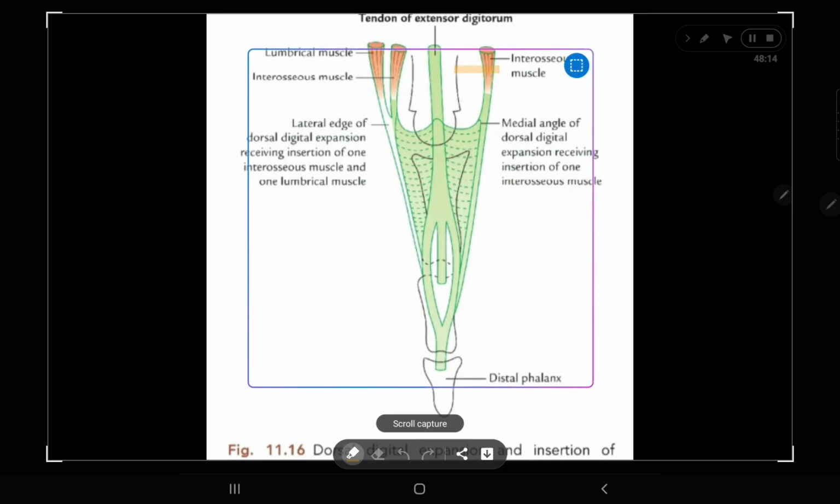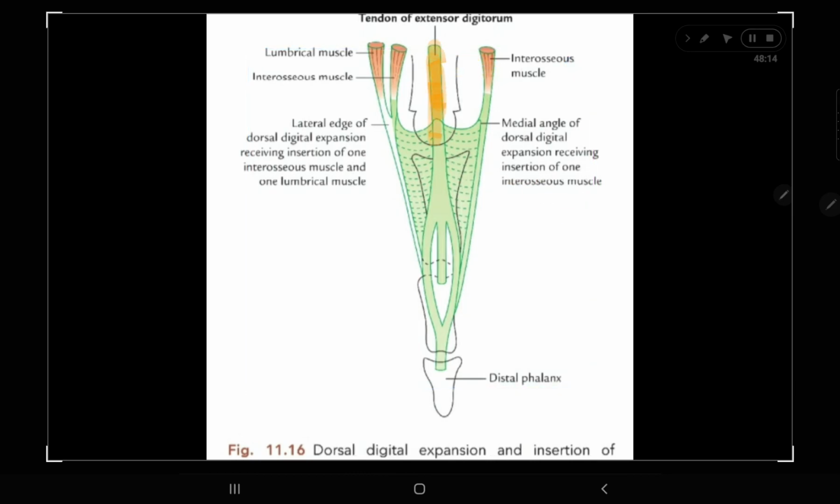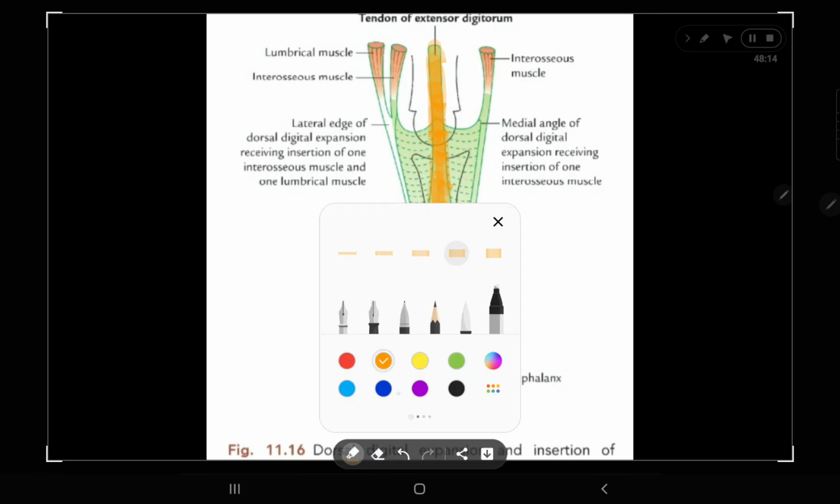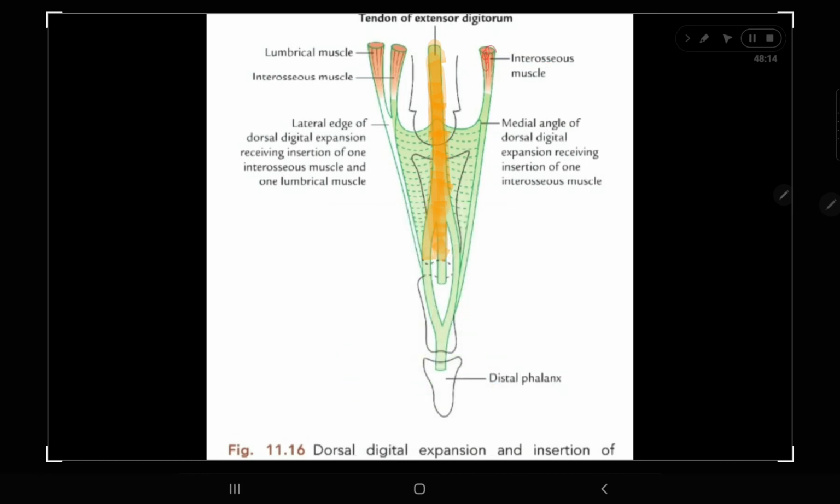This is the tendon of extensor digitorum, and it is a little bit expanded. And you can see here the interossei muscles. I already told you interossei muscles are attached to the dorsal digital expansion. This is also interossei muscle attachment in the dorsal digital expansion.